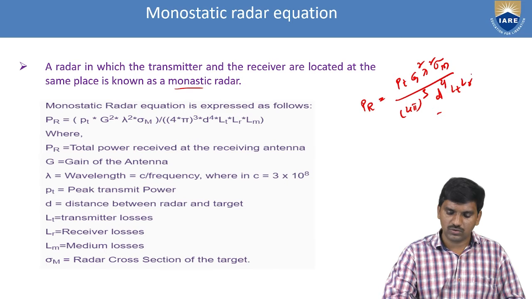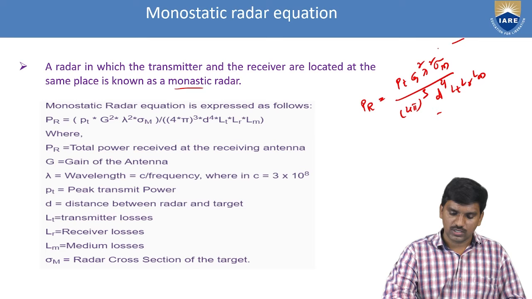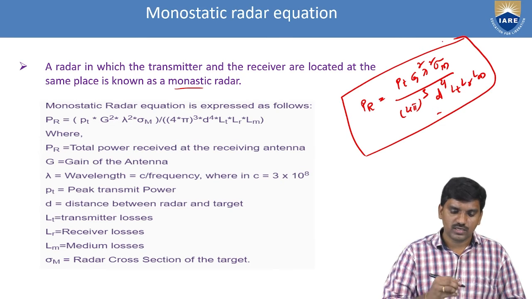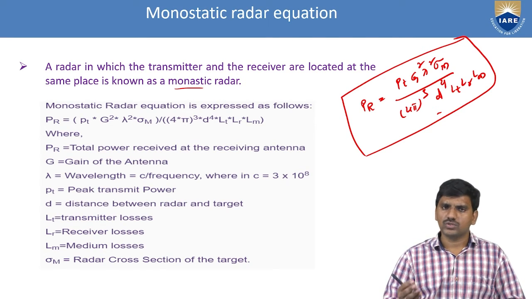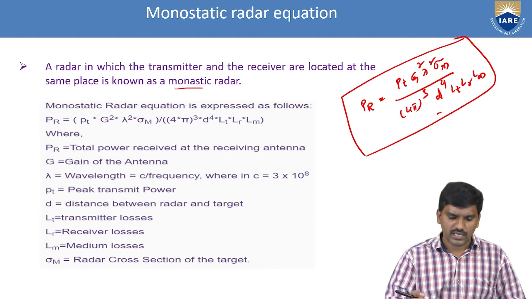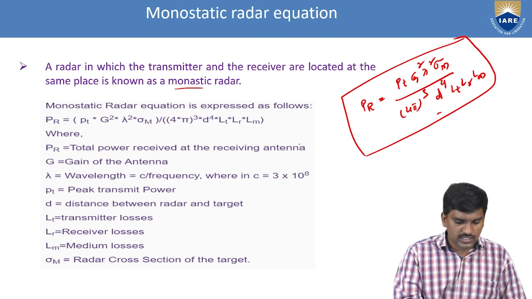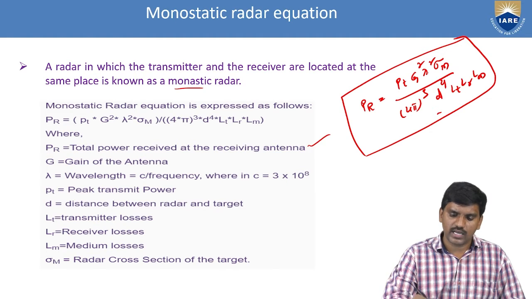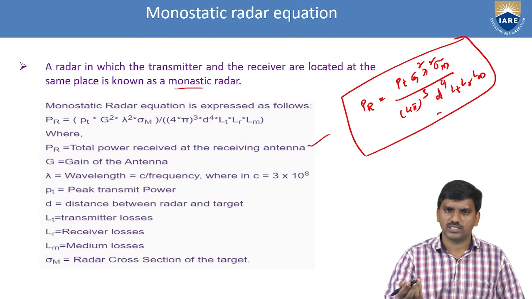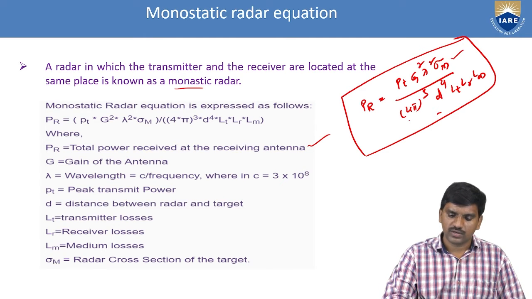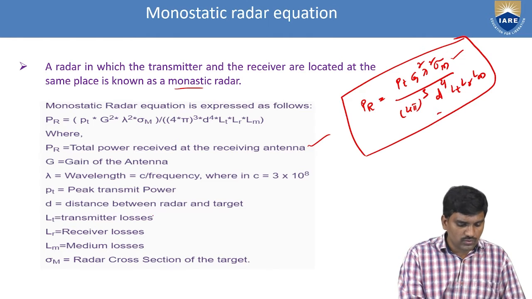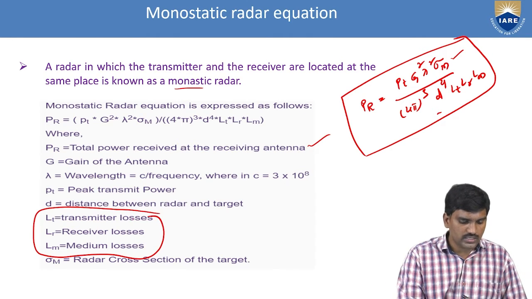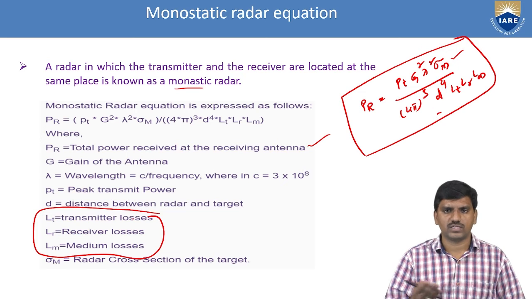The equation includes many parameters: received power at the receiving antenna, gain of the antenna, wavelength of the signals, radar cross section area, 4 pi cubed, and distance. We also have three loss terms: transmitter losses, receiver losses, and medium losses.